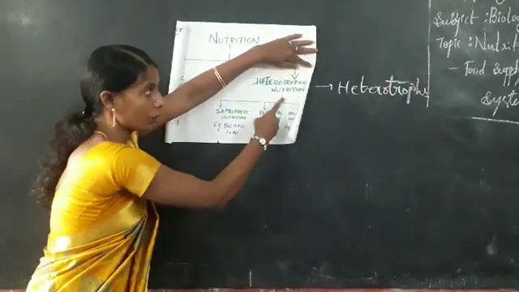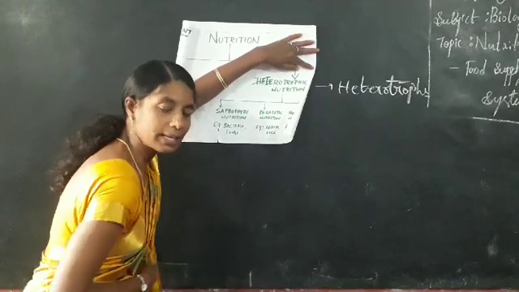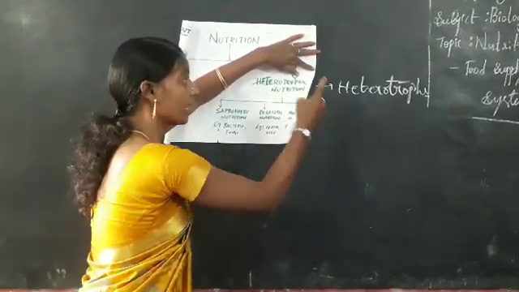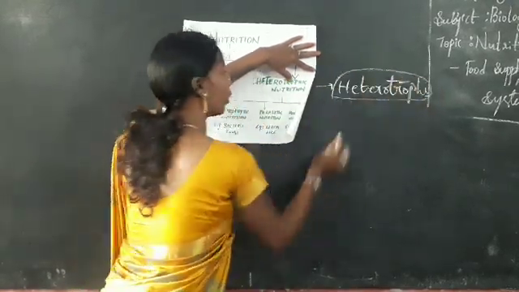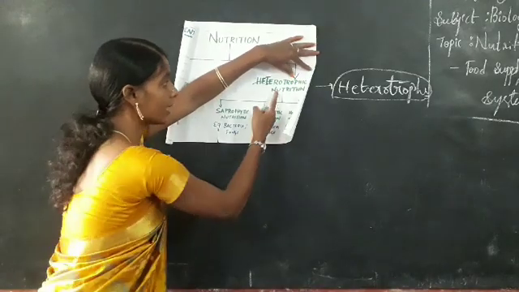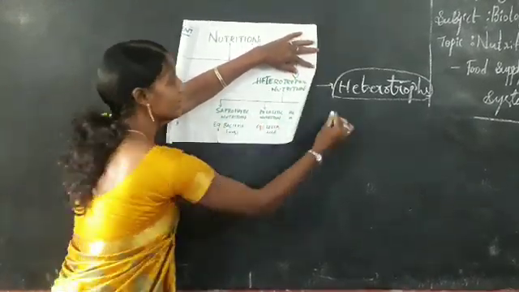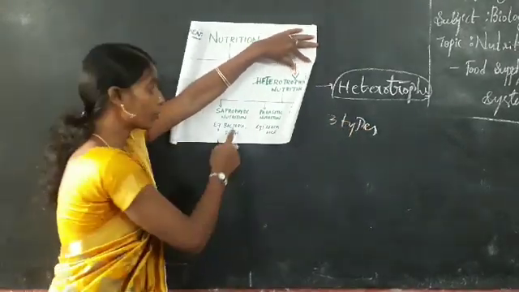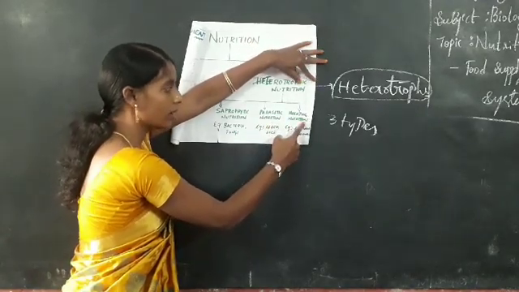Some organisms cannot prepare their own food material and depend on others; organisms that show heterotrophic nutrition are called heterotrophs. This is also very important. Based on heterotrophic nutrition, it is again classified into 3 types: saprophytic nutrition, parasitic nutrition, and holozoic nutrition.